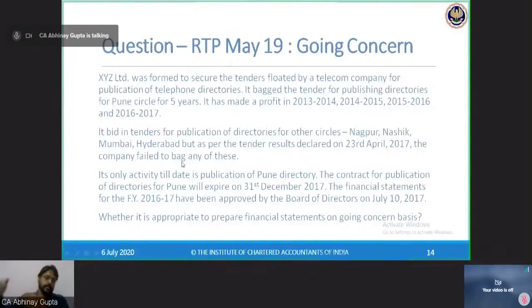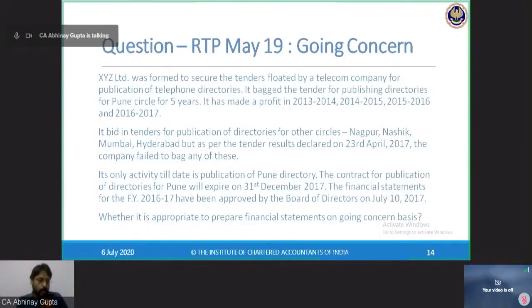So the company had applied for more tenders and the result has come out. The company applied for these tenders prior to 2017, during 2017, but the result has come out after the end of March 17, on 23rd April 2017.